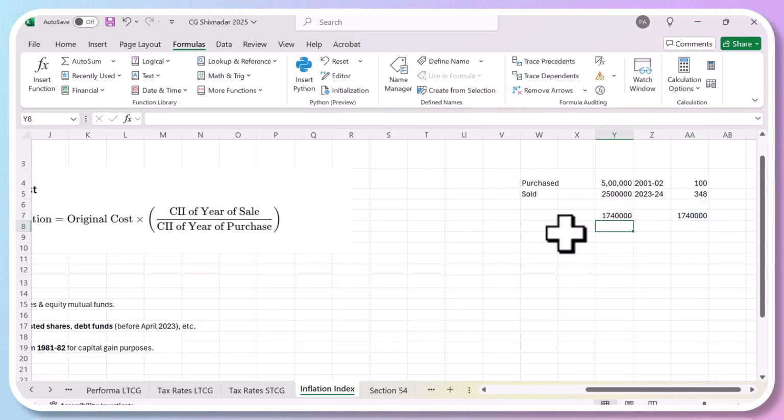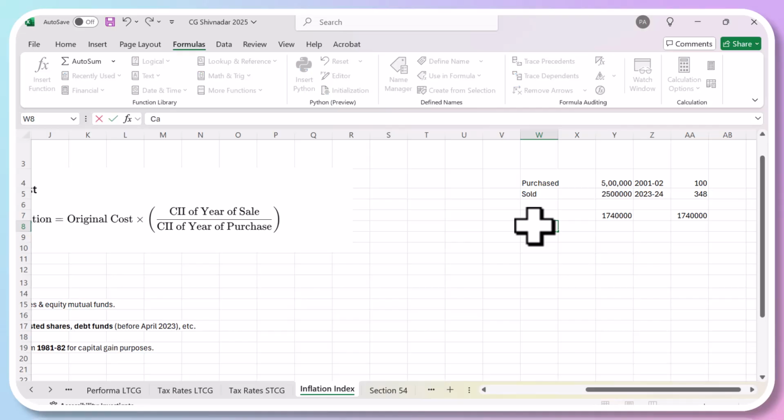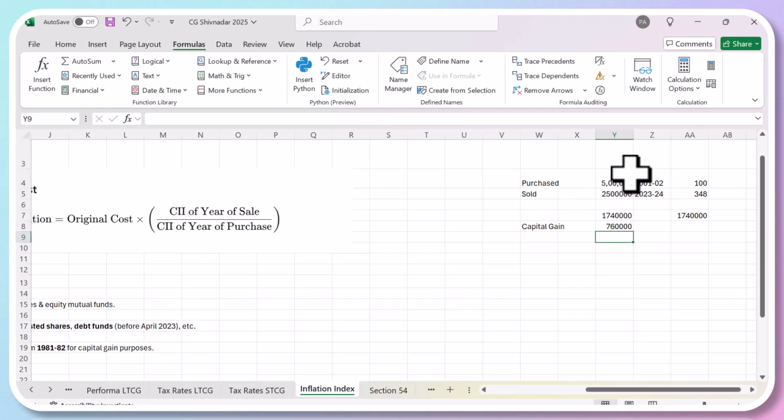So that means your capital gain will be this minus this.